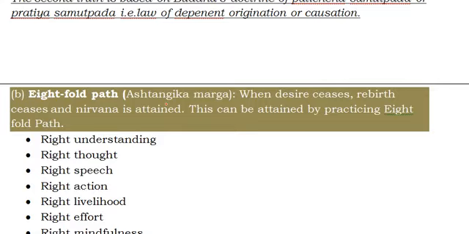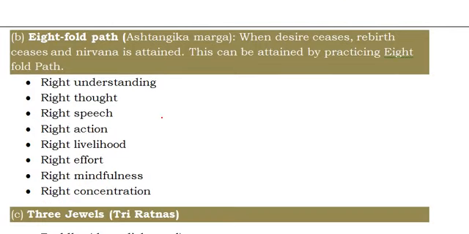Then what is the eightfold path? In this eightfold path, you should have right understanding. You should have right thought. You should have right speech. You should speak right things only. You should do right actions only. You should have right livelihood only. You should keep right efforts. You should have right mindfulness. You should have right concentration. These are the eight things that you need to follow to get nirvana.